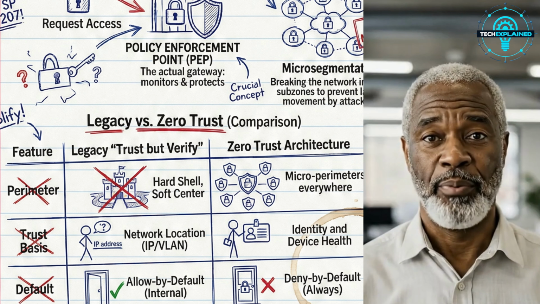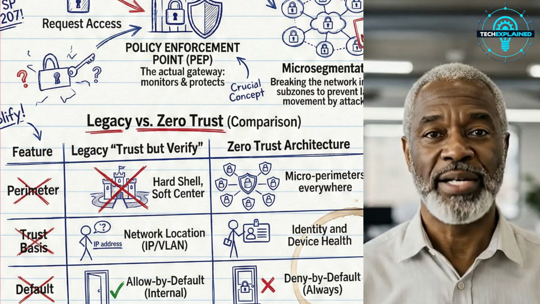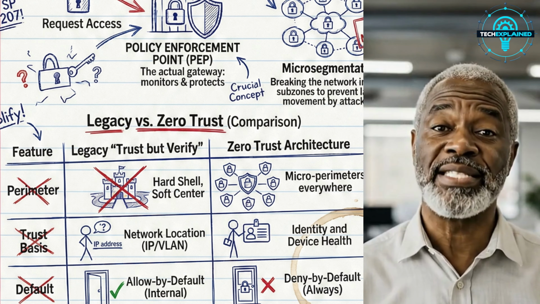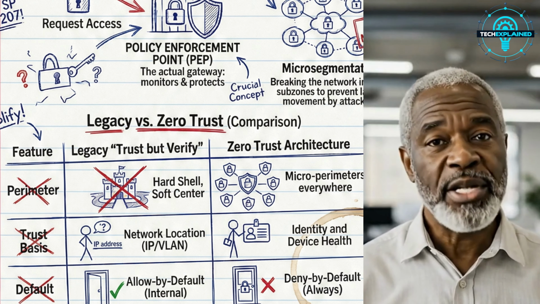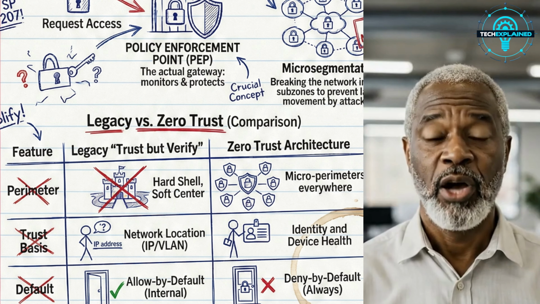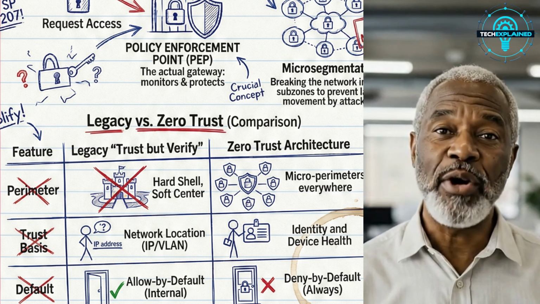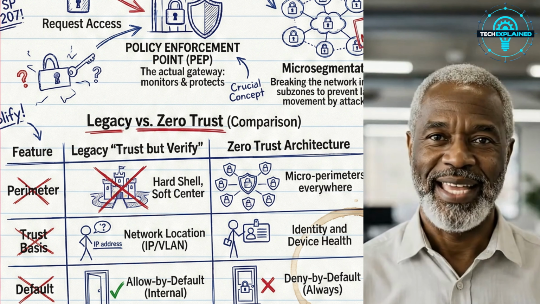Here's a simple way to remember it. Legacy security asks, are you inside the building? Zero trust asks, should you be touching this exact thing right now? From a business perspective, this isn't about paranoia. It's about resilience. Breaches are inevitable. Blast radius is optional. If an attacker got one set of credentials in your environment today, how far could they